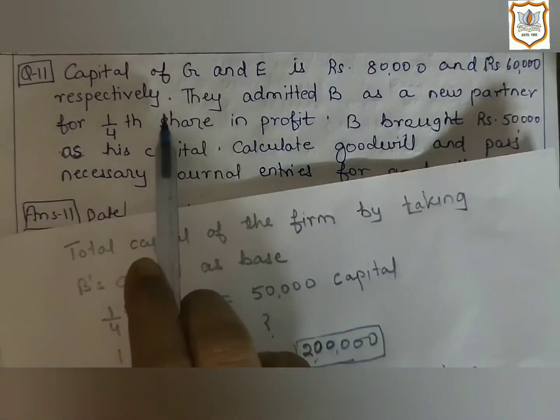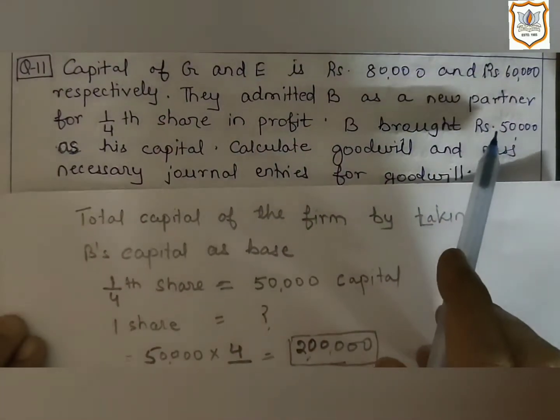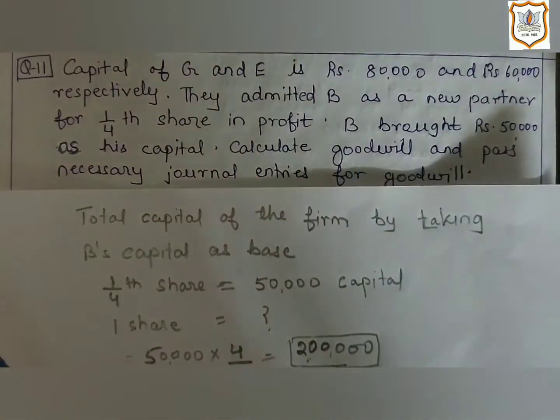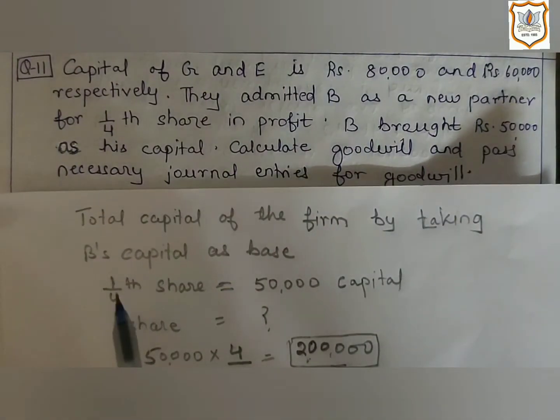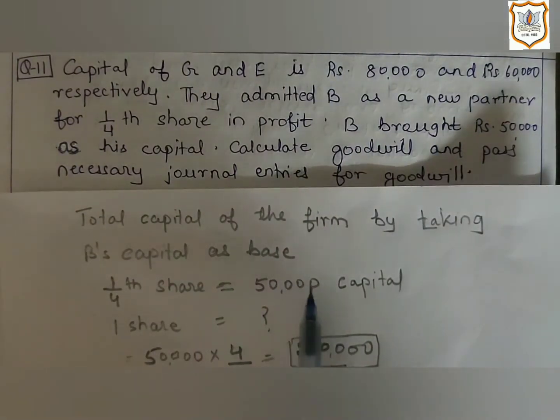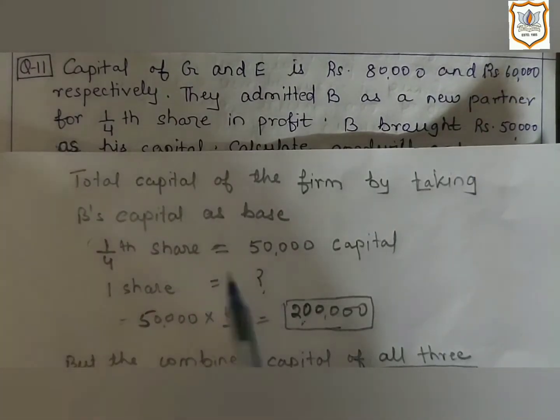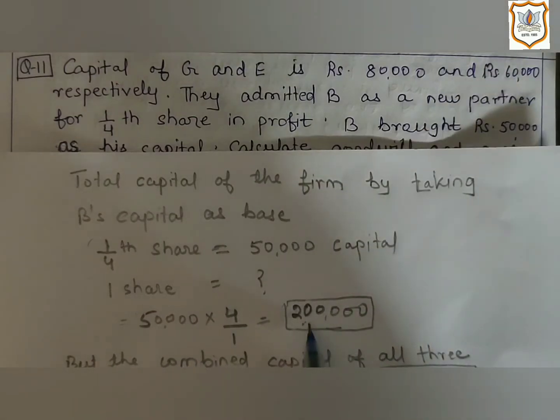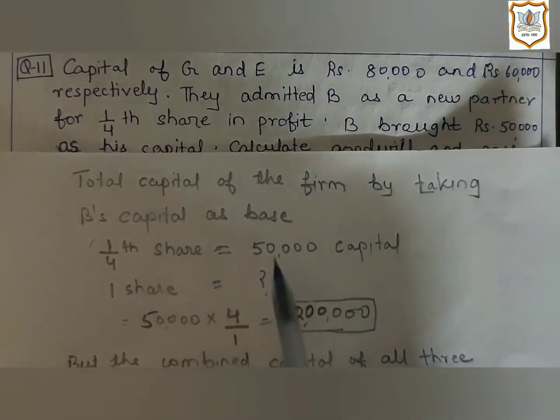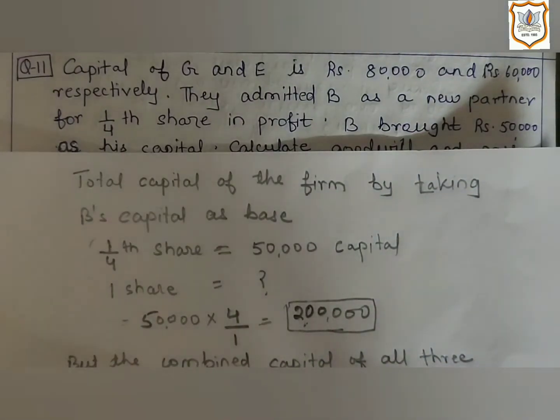So if on 1/4 share capital is 50,000, then how much will be the amount of capital as a whole? By cross multiplication, we will get 2 lakh. So 2 lakh is the net worth of firm on the basis of new partner B's capital.